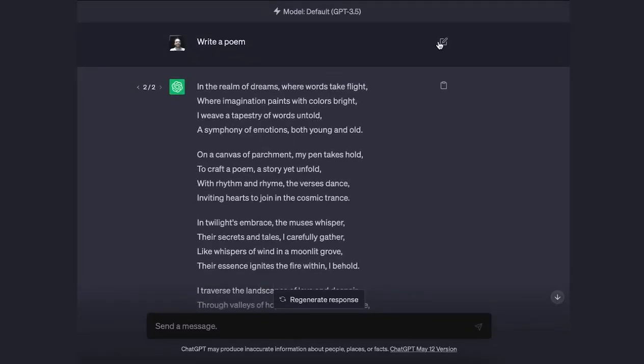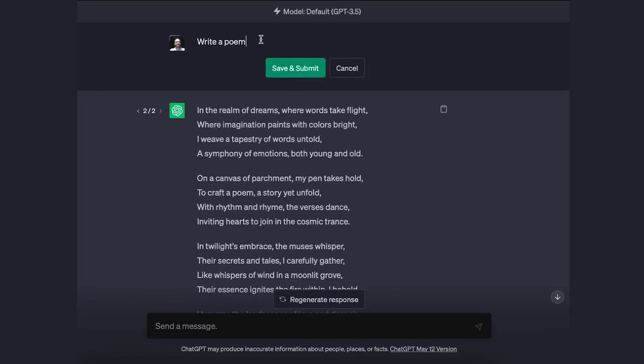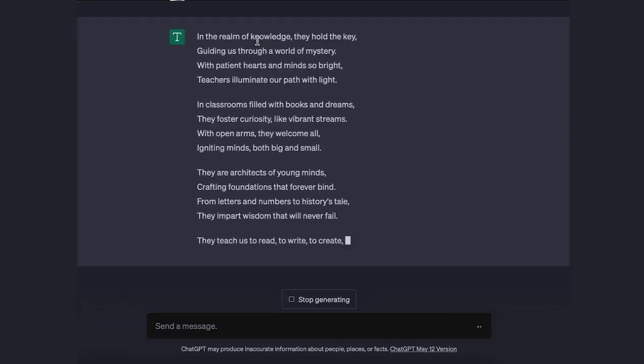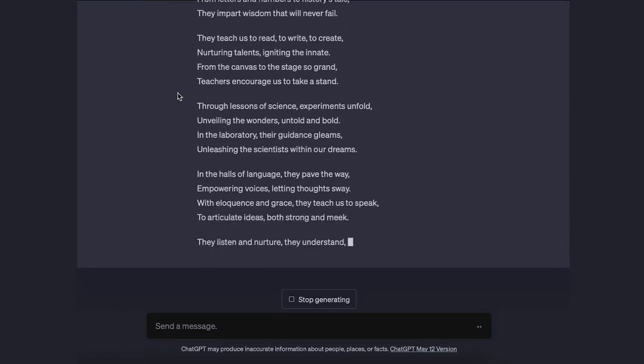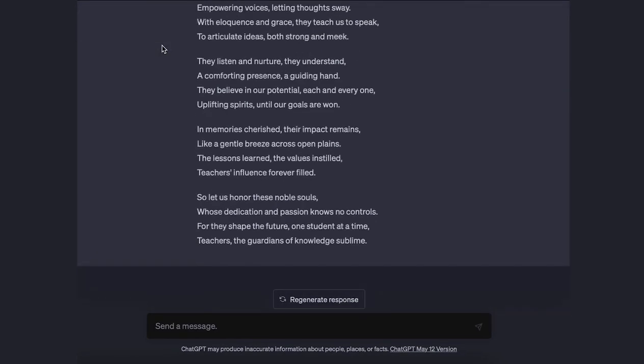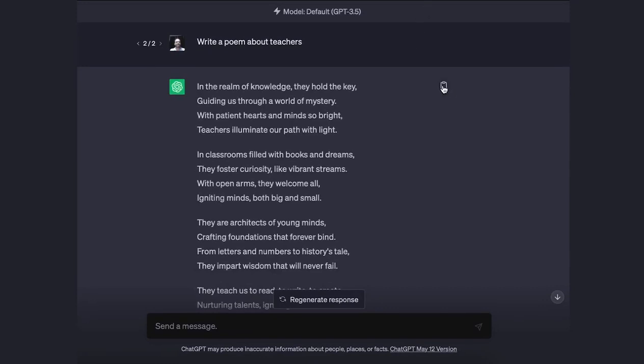You also can edit your replies. So I said here, write a poem. I could say, write a poem about teachers now, and that will actually change the response. So I now have a second answer. And if I go back, you'll be able to see that I can actually now flip between the different answers I had. So that lets me refine my prompts, something we'll be talking more about. In some cases, I can also copy text from a prompt elsewhere. So I can do all these things using this chat interface. Of course, the interface is updating all the time, so your mileage may be a little bit different.